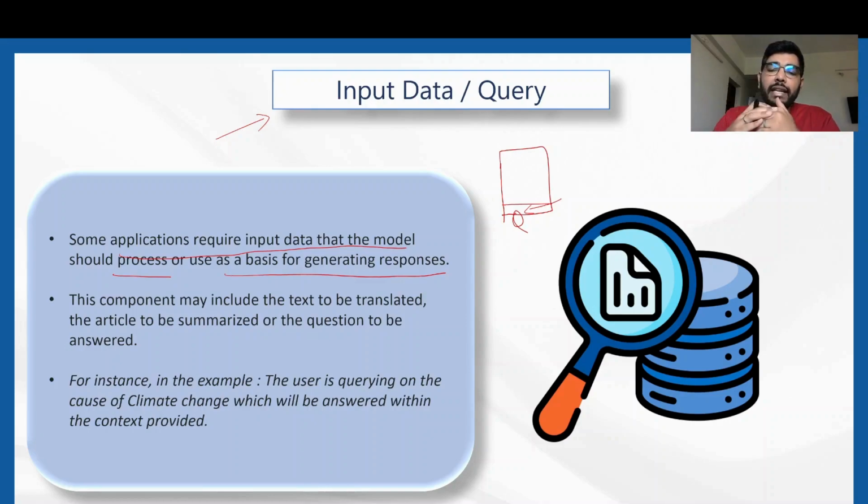Let's say we want to translate English to French. The sentence that we give the application, or the LLM model, to translate from English to French, that particular sentence is the user query or the input data in this use case of translating text from one language to another. This is the meaning of input data or the user query.